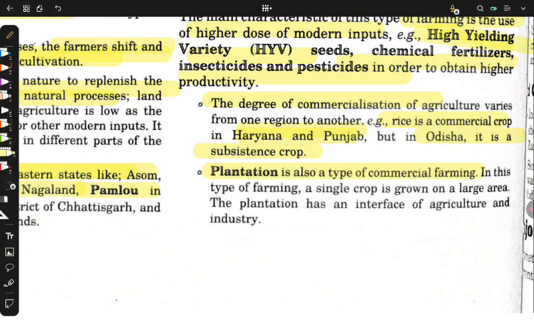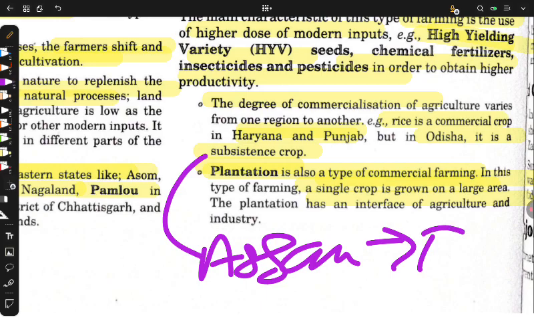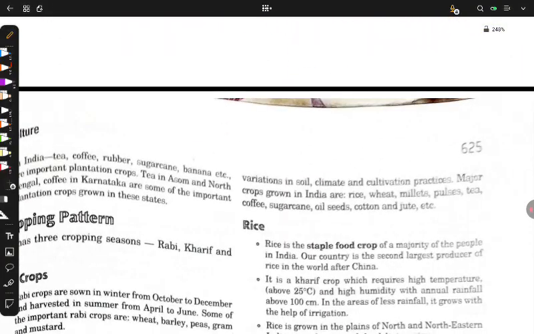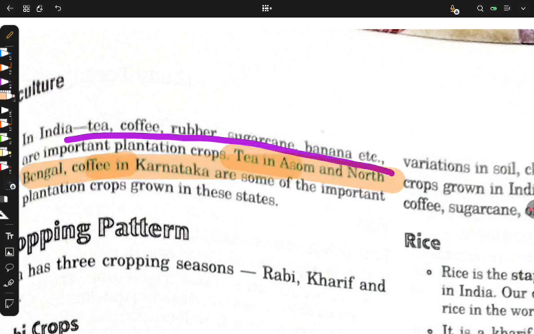Plantation is also a type of commercial farming, of course. A single crop is grown on a large area. This is important. Remember this. Examples are, for example, Assam, we have teas, right? Coffee, bananas, very important examples. Okay, no need to fear. Yeah, tea, coffee, rubber, sugarcane, banana, very important examples. Tea in Assam, North Bengal, coffee in Karnataka. Of course, coffee in Karnataka is very important.